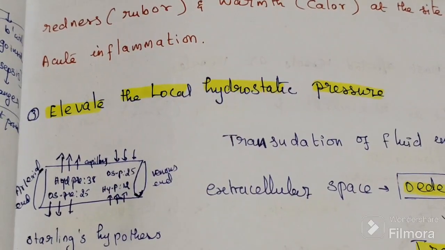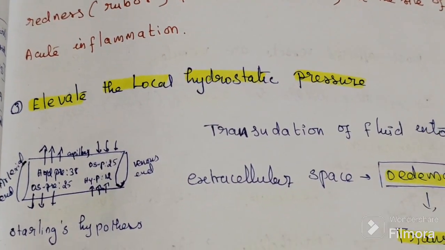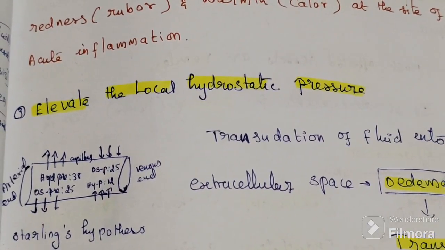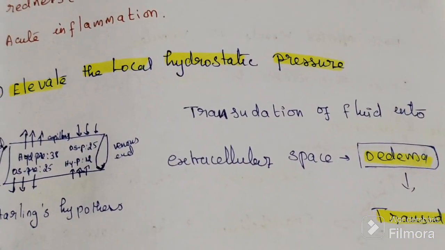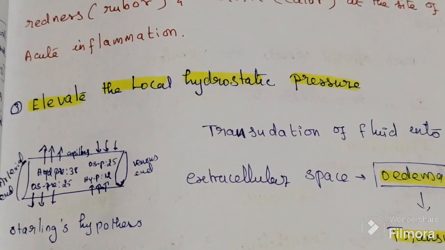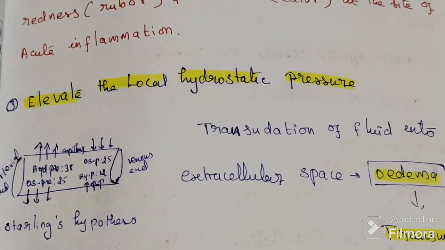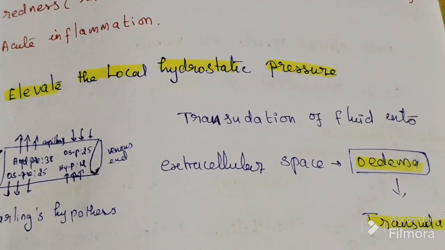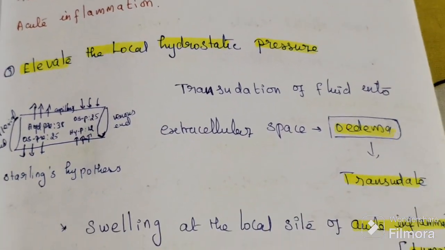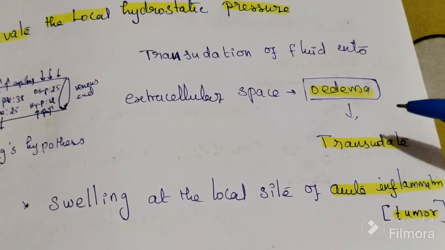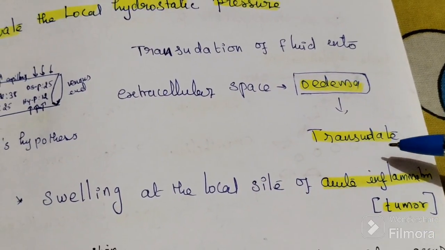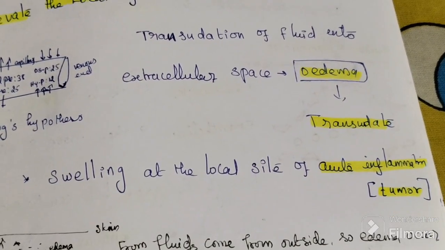Fluid will come out and get accumulated in the infected area, so it causes edema. There is more blood, and more blood means more water, so outward is more and inward is less. Here hydrostatic pressure is increasing. Water is more, so there is edema, only fluid is released, so it is transudate.